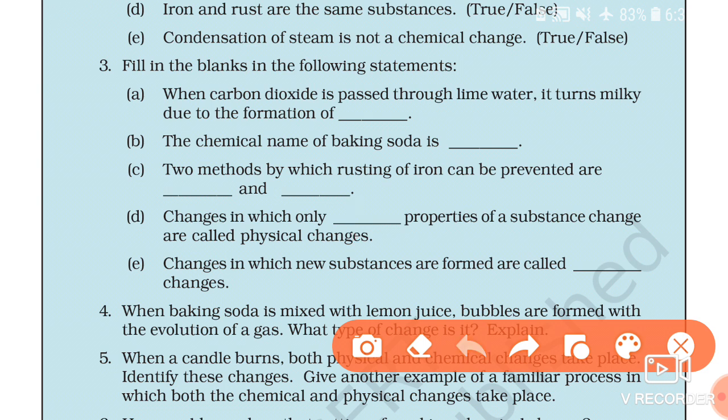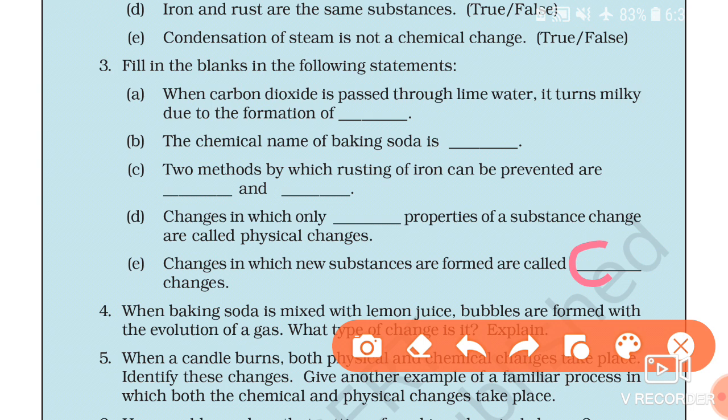Change in which a new substance is formed is called dash. So wherever there is formation of new substance, that change is known as chemical change. It is known as chemical change.